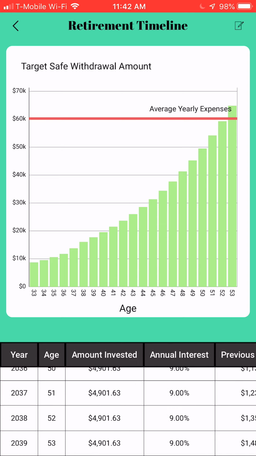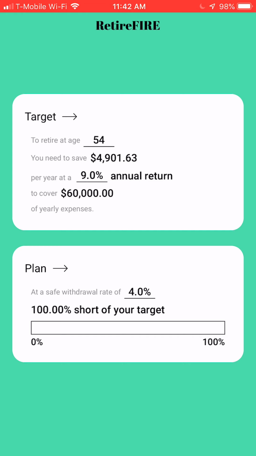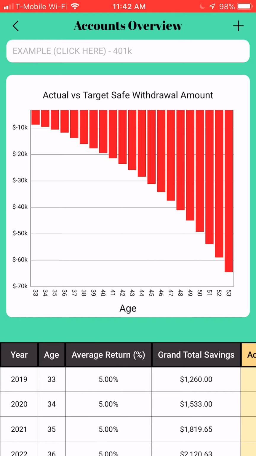Now, if we go to the previous screen, and then jump down into the second category called plan, this is where we would be able to look into how our current investment portfolio compares to the retirement timeline that we have set.